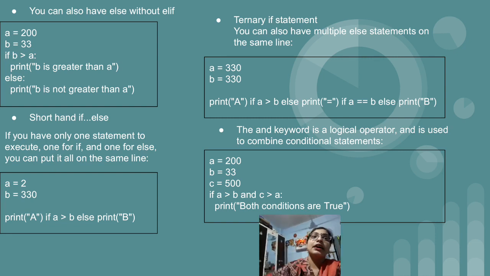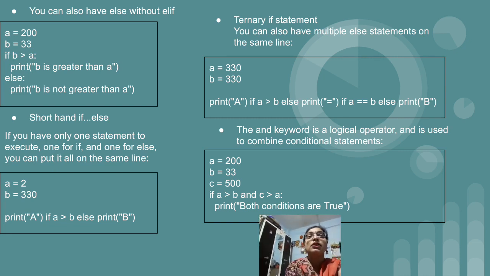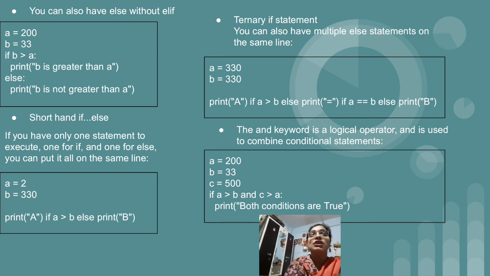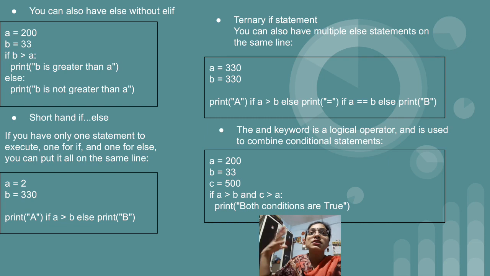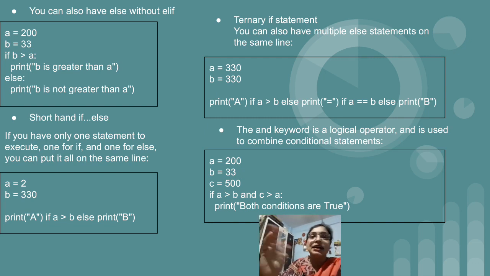After that, we can make use of the AND keyword. AND is nothing but a logical operator used along with the if condition. If you have more than one condition to be checked at the same time, and the situation is that only if both conditions are true do you want to display something, then instead of using if inside if, we can make use of the AND operator.